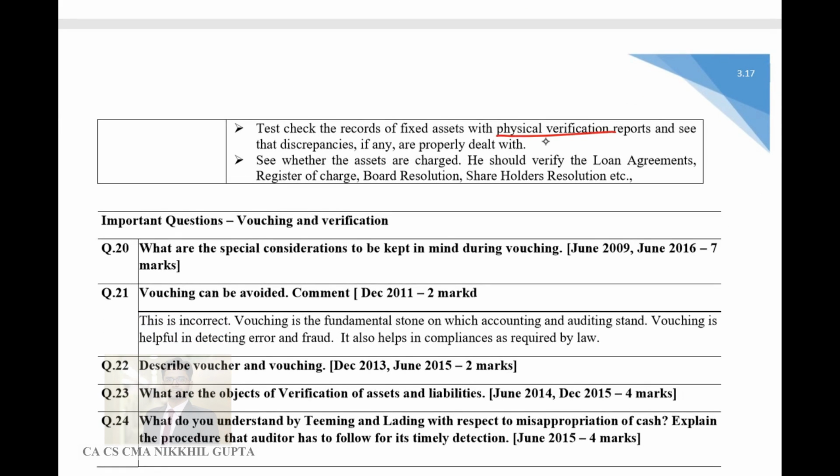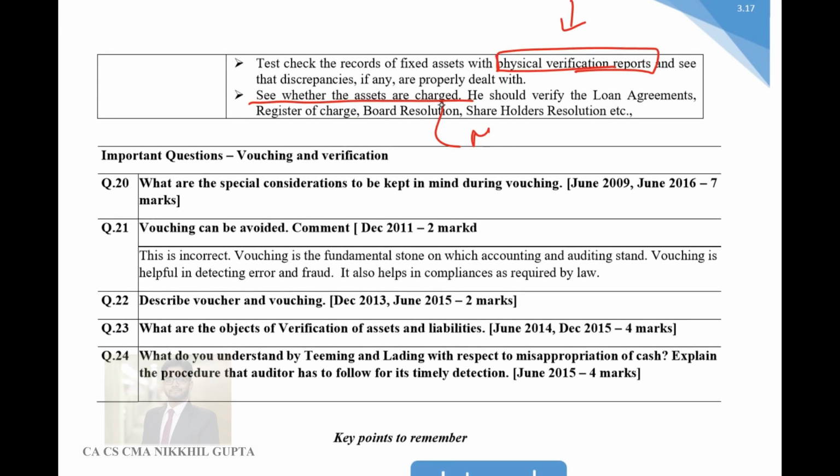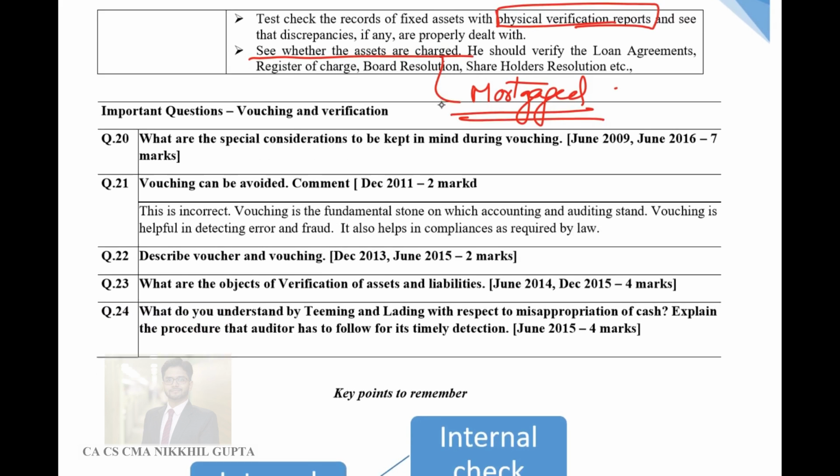On a test check basis, physical verification reports are gathered for assets, because assets are nothing but physical tangible goods which are kept in your company. So if I verify those assets physically, then that serves as a good purpose of verification. See whether the assets are charged. Charged means again mortgaged. If you have mortgaged assets, then you have to disclose them in your balance sheet. So you should ensure that.